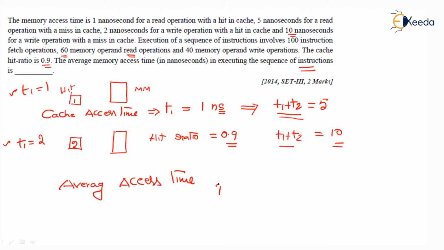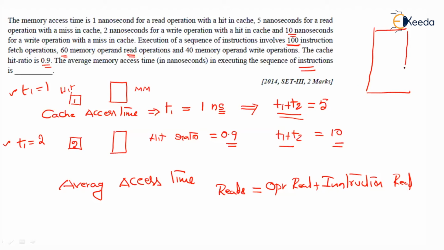So reads will be equal to operand reads plus instruction reads also. There are a total of 100 instructions if you have a look. First, memory will be accessed for reading the instructions. There are 100 instructions, meaning 100 memory reads initially, plus operand reads equal to 60. Total reads will be equal to 160.